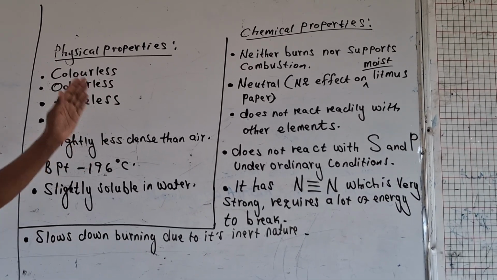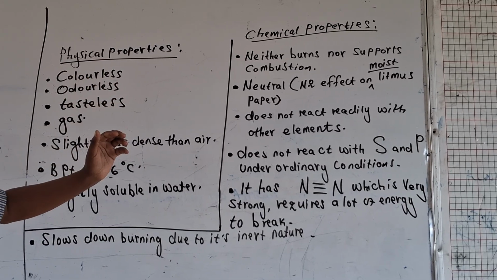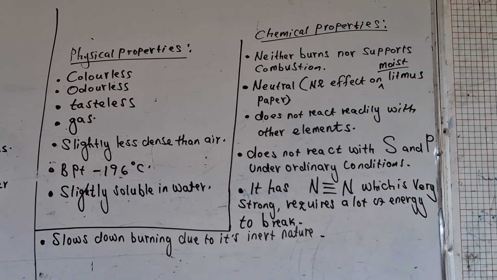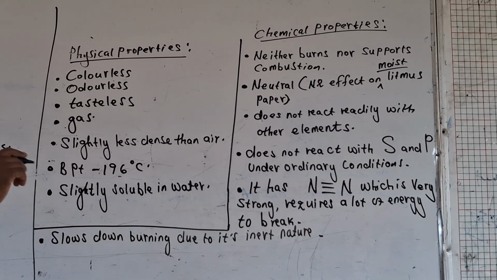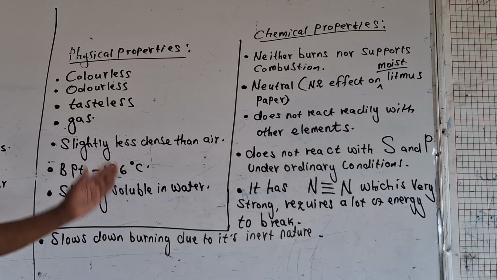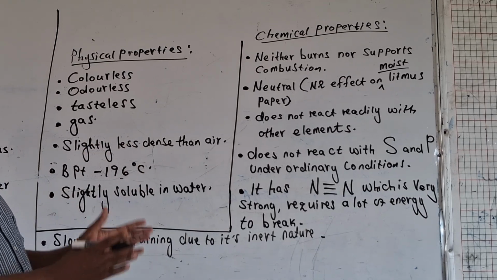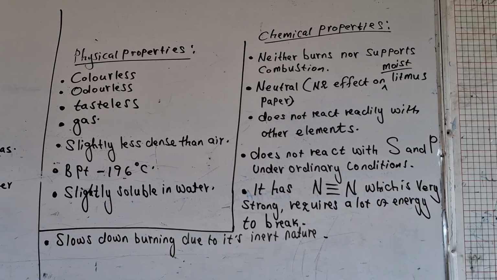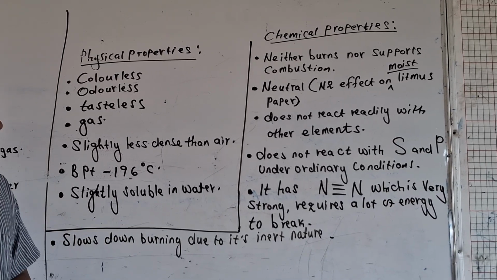So when you are writing anything concerning a litmus paper or an observation made using a litmus paper, your statement must contain what? The word moist. Moist blue litmus paper. It does not react readily with other elements. So when you put nitrogen close to another element, under ordinary conditions, it does not readily react.